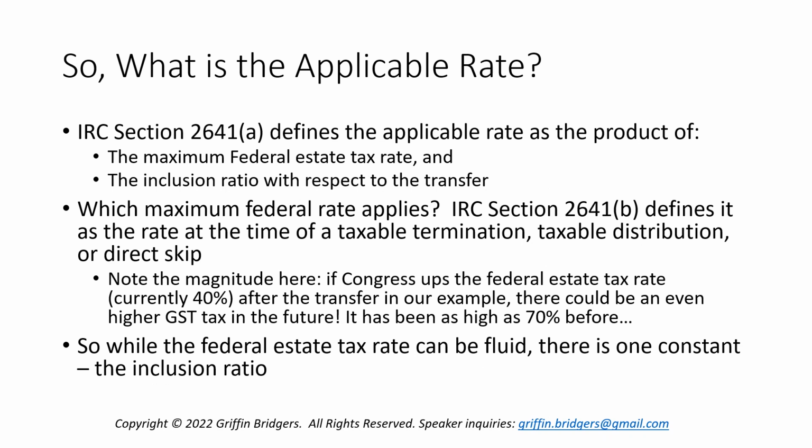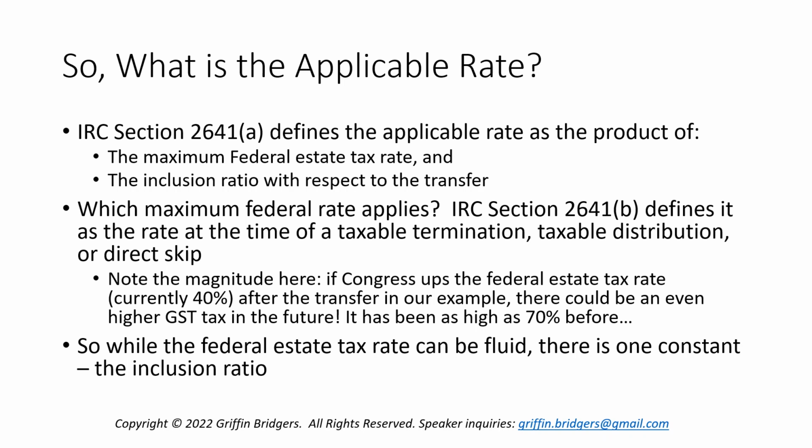So what is the applicable rate? Well, this is defined in Code Section 2641A as the product of the maximum federal estate tax rate and the inclusion ratio with respect to the transfer. So we have to determine two things: maximum federal estate tax rate and inclusion ratio with respect to the transfer. The question is, which maximum federal tax rate applies? Well, we go on to look at Code Section 2641B, which defines it as the rate that applies at the time of a taxable termination, taxable distribution, or direct skip.